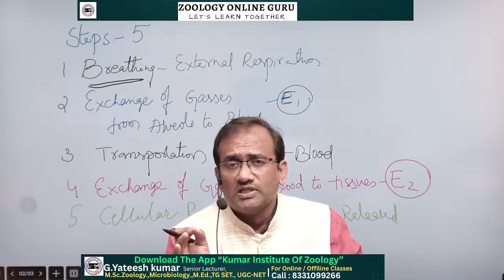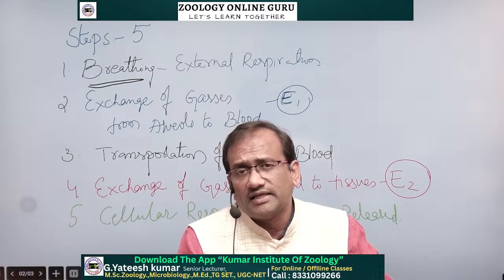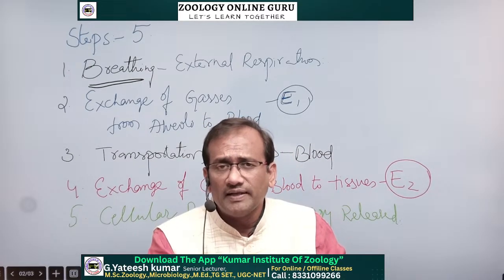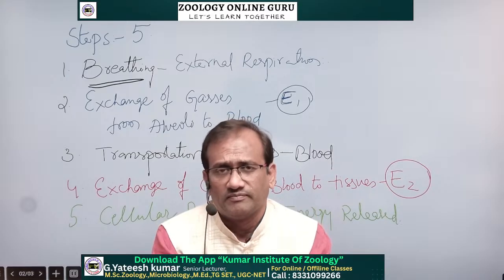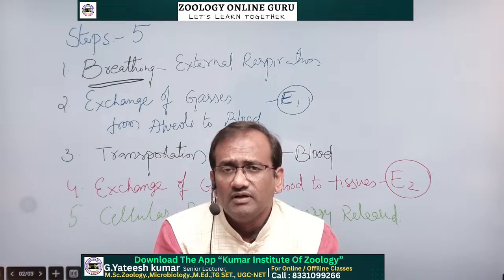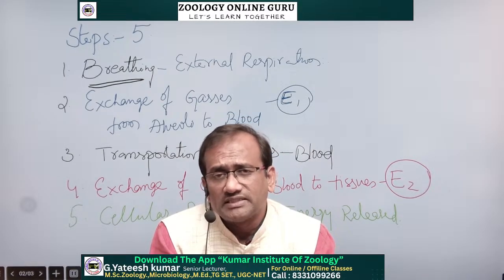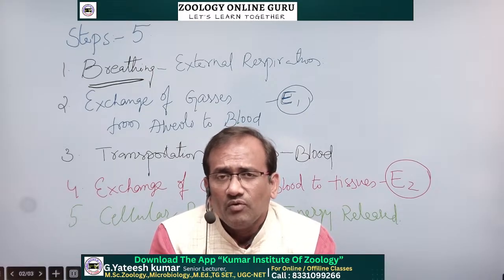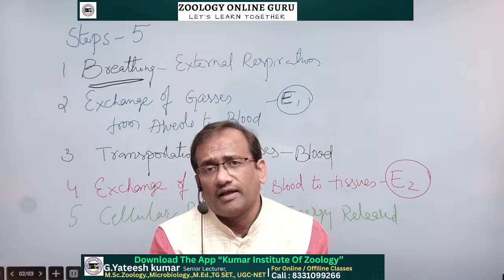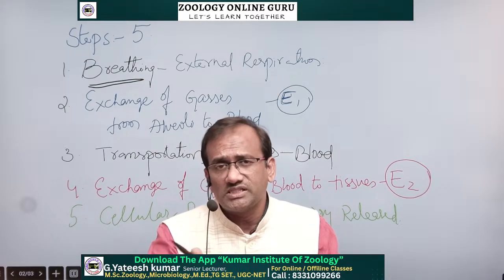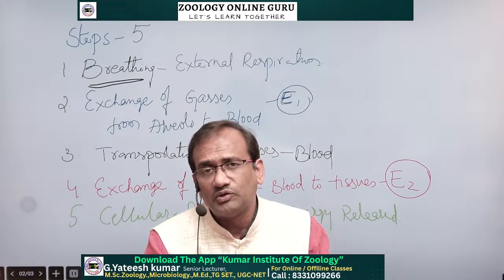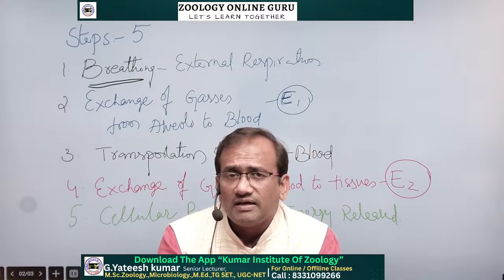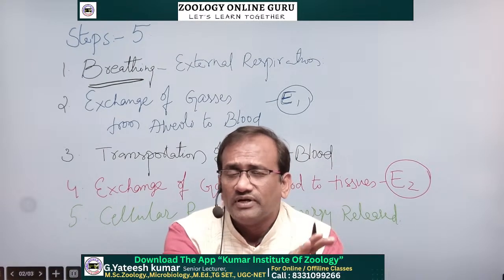Firstly, sponges, cnidarians and platyhelminthes: by simple diffusion, oxygen and CO2 get exchanged. There is no bother. Coming to the annelida, that is earthworms, the moist surface of the skin, cutaneous respiration, is used as the respiratory organ for the exchange of gases.